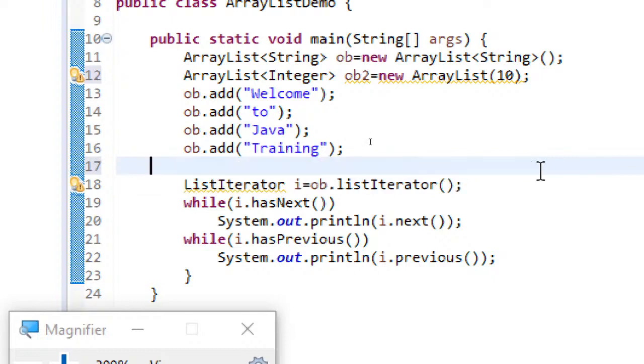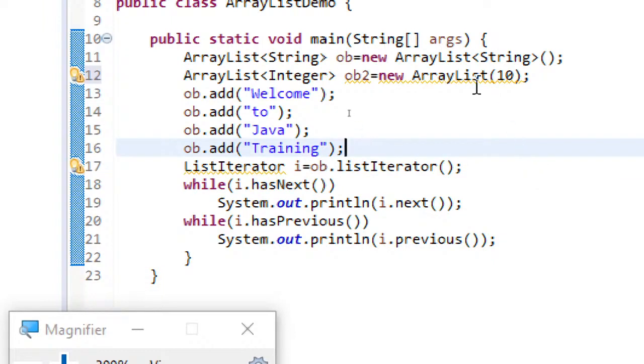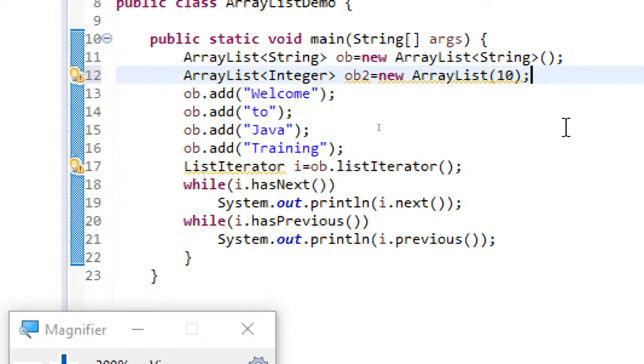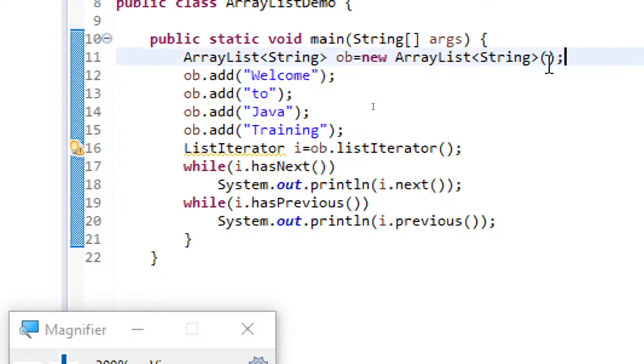Now suppose I have created this ArrayList with 10 elements, and I have added only 4 elements. For suppose if I have created this ArrayList with 10 elements, and I am adding only 4 elements, then what happens? Okay, rather than this, I'll just write 10 here itself.